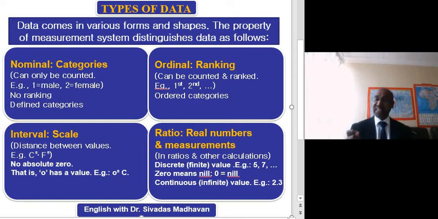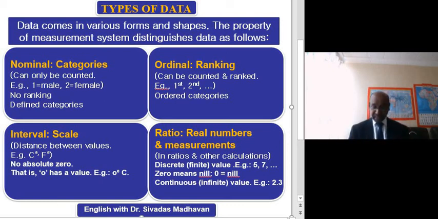You can make mathematical calculations or statistical calculations. But in the case of statisticians, data they classify into 4. They say nominal data, ordinal data, interval data, and ratio. Or they say nominal scale, ordinal scale, interval scale, and ratio scale. So they classify it into 4 like this. And here interval and ratio can be calculated.